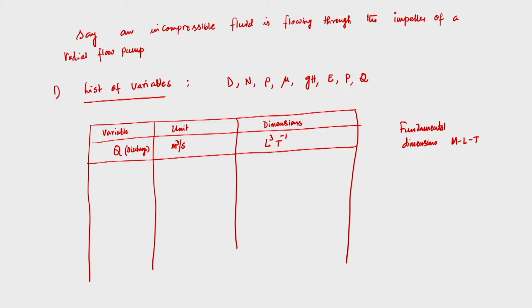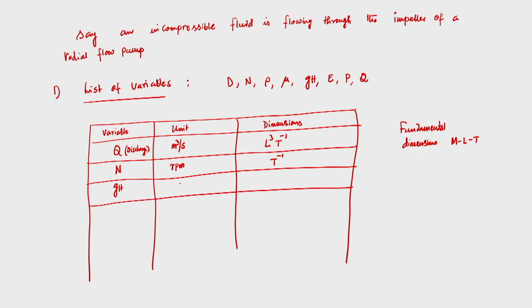Another quantity is speed, because initially I will list down the three important quantities Q, N and of course G H. So N is in RPM, and the dimension should be t power minus 1. Then we have G into H together, which is meter square per second square. So it would be L square t power minus 2. This is the dimension of G into H.